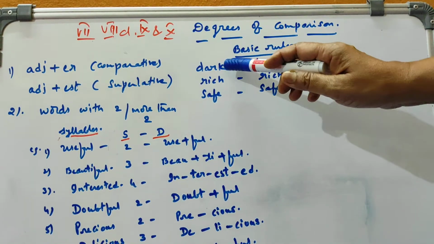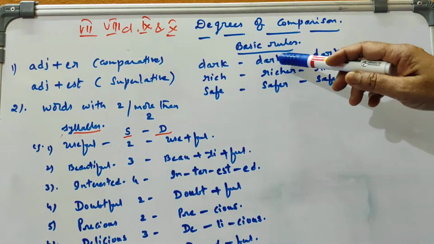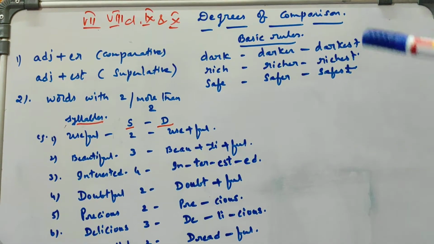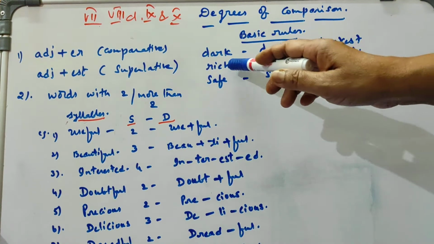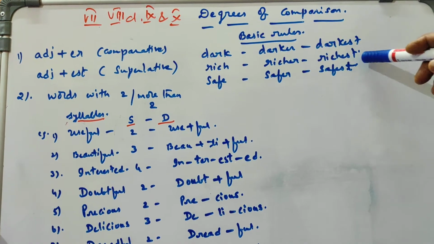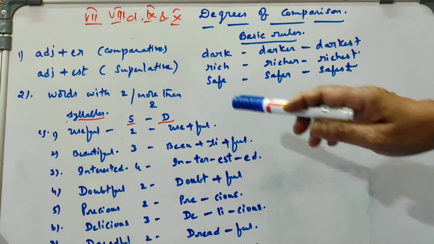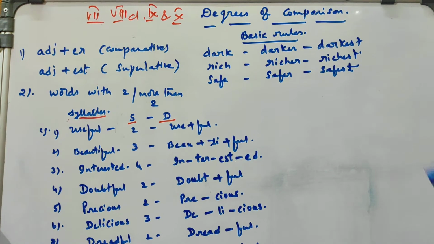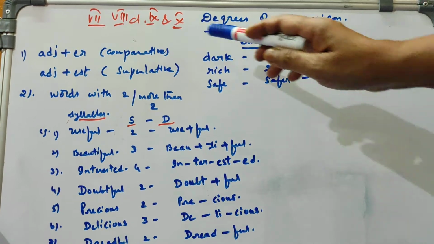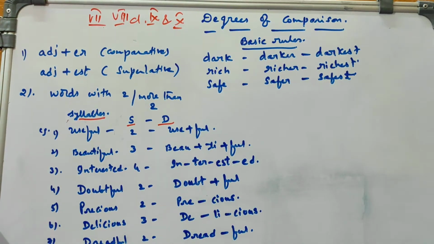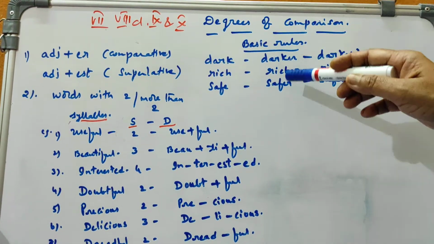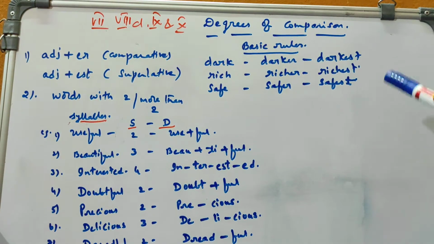Okay, adjective is dark, and if you add er, then that is darker. This is comparative degree. And if you add est, then that is darkest, and this is the superlative degree. In the same way, one more example is rich. If you add er, then that is richer, and this is comparative degree. Richest is the superlative degree. And safe, safer, safest. The general rule is for short words, we add er and est. Er is comparative degree, est is superlative degree. So the basic rule is, for short words, add er for comparative and est for superlative. This is the basic rule.